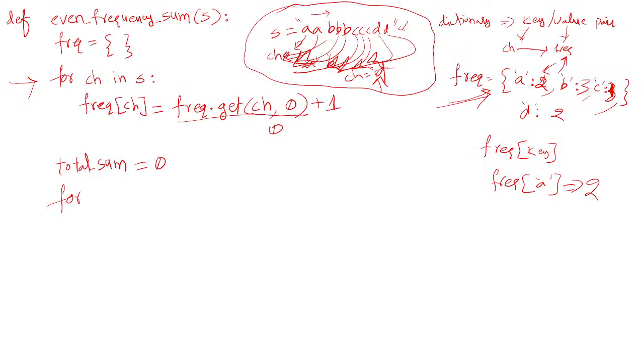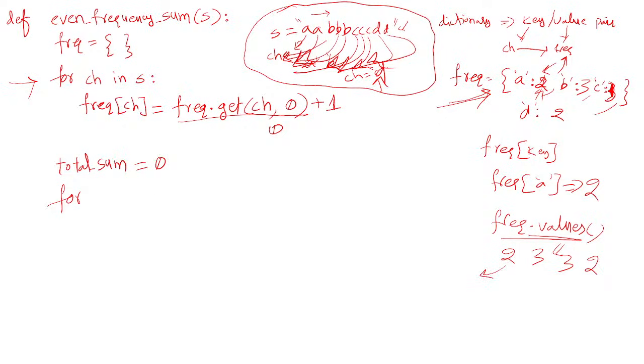Now I am trying to get their values, and there is one more function only to get these values, called frequency dot values. It gives all the values present in the dictionary, all the values associated with each key. For A, what is the frequency? 2. For B, 3. For C, 3. For D, 2. So this returns these four values, and they will be supplied to the for loop.